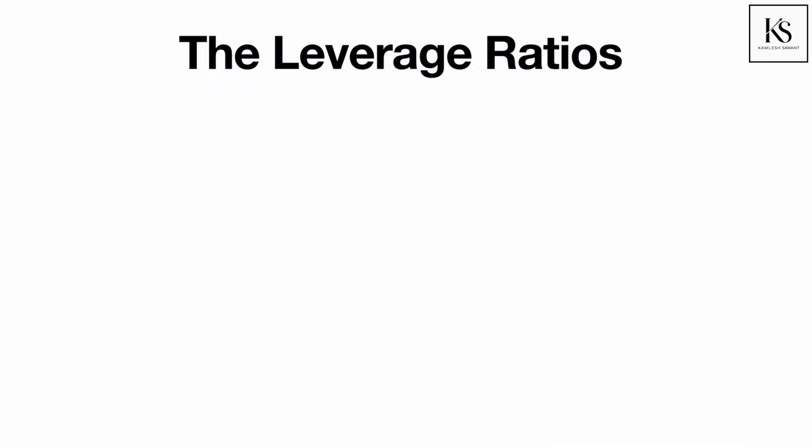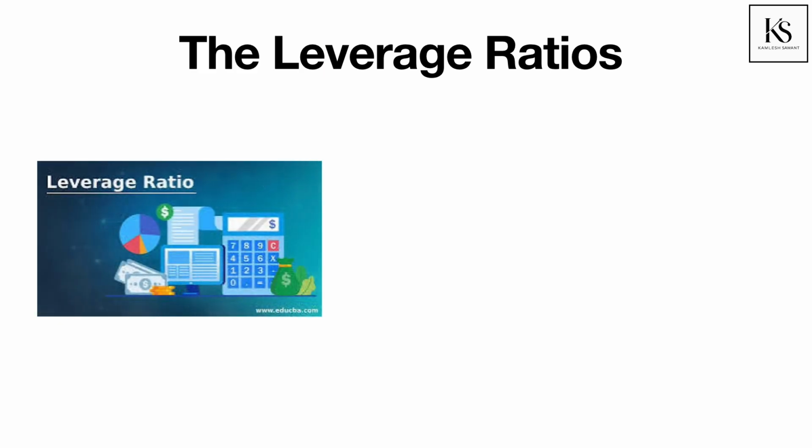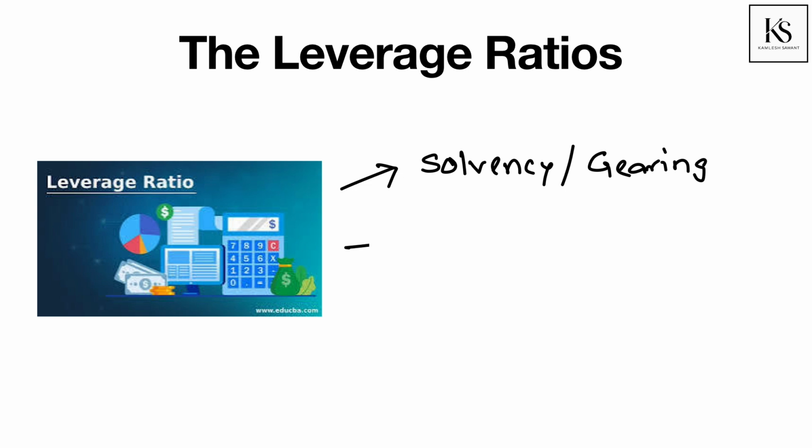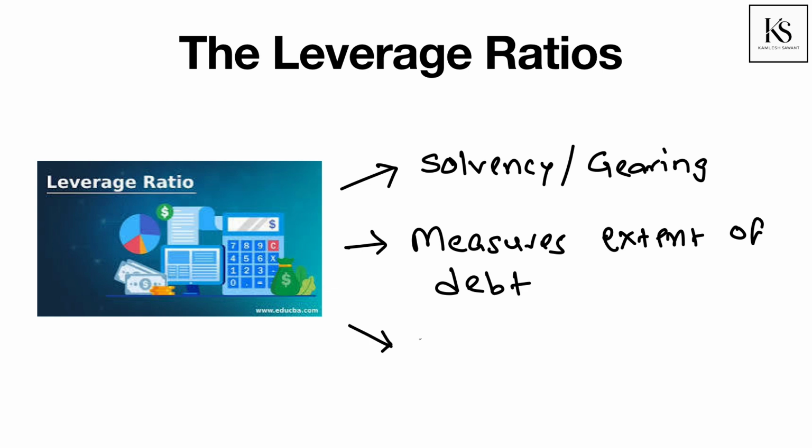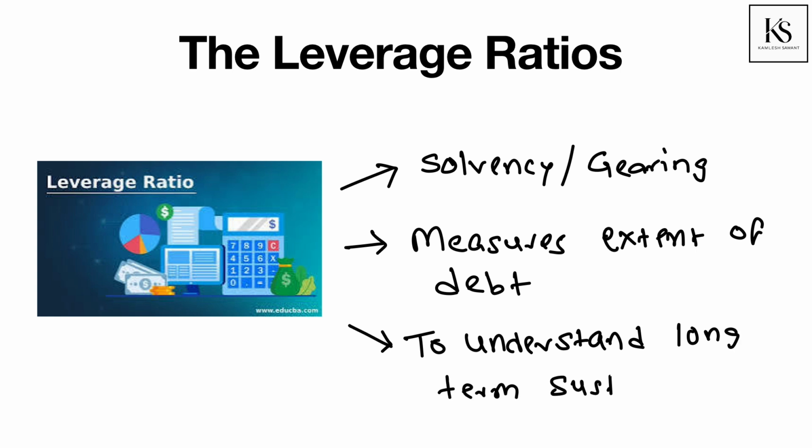Hello everyone. Today we will learn about the leverage ratios. The leverage ratios, also referred to as solvency ratios or gearing ratios, measure the company's ability in the long term to sustain its day-to-day operations. Leverage ratios measure the extent to which the company uses debt to finance growth. Remember, for the company to sustain its operations, it has to pay its bills and obligations. Solvency ratios help us understand a company's long-term sustainability, keeping its obligations in perspective.